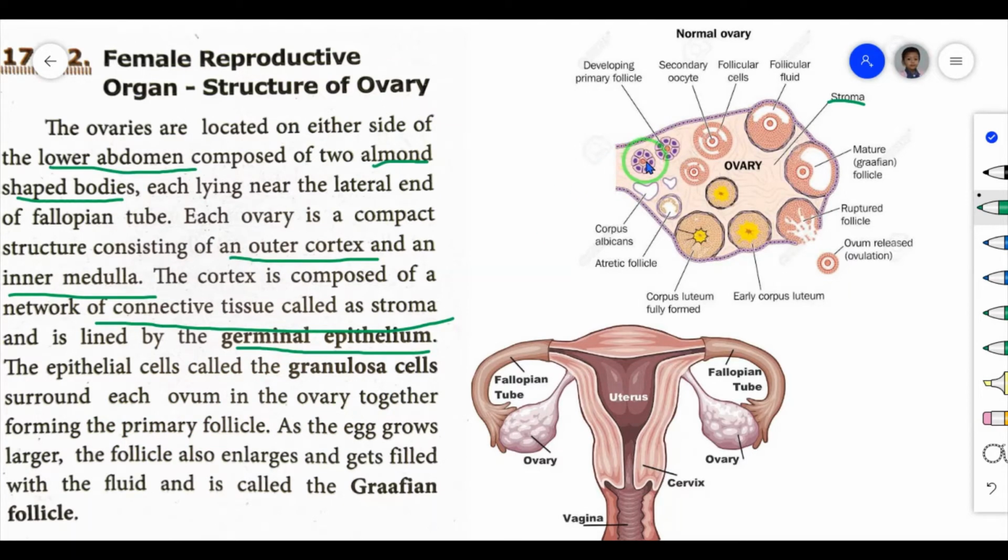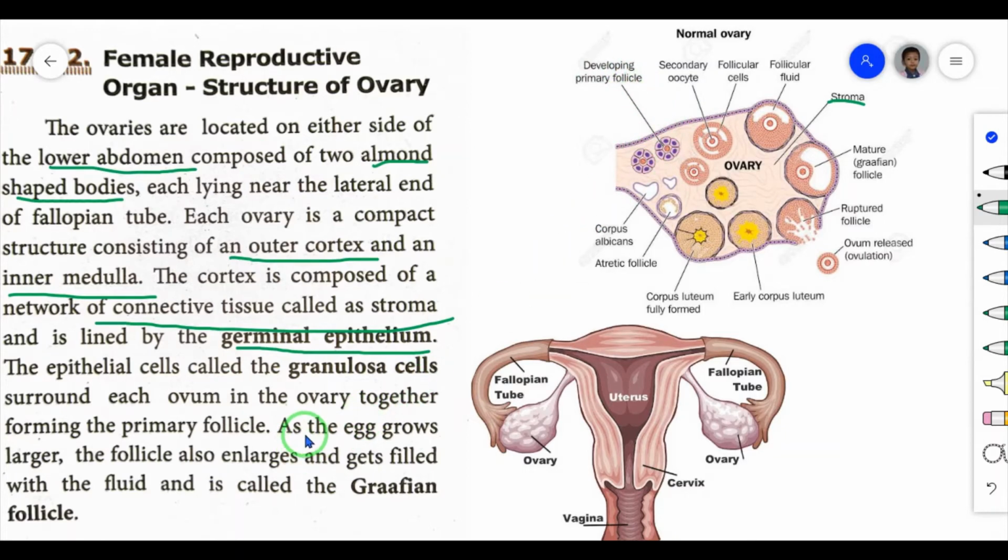Here, this is the ovum. The epithelial cells called the granulosa cells surround each ovum in the ovary, together forming the primary follicle. Here, which cells are these? Granulosa cells. So that is a developing primary follicle. Together we can say that is a primary follicle.